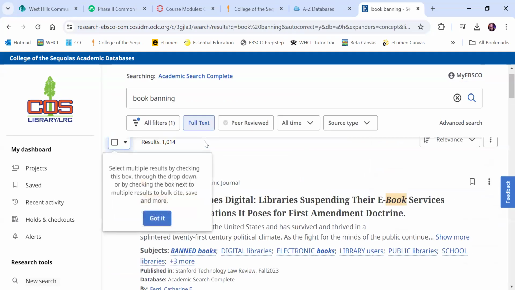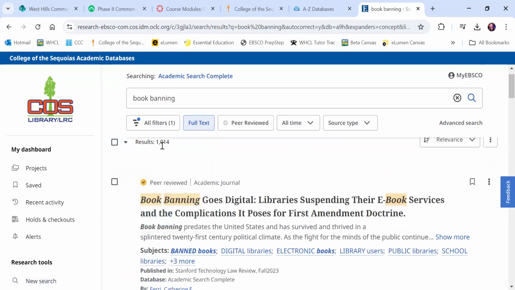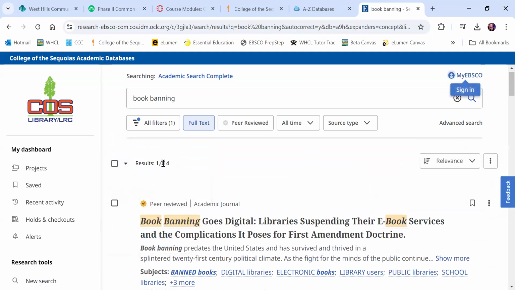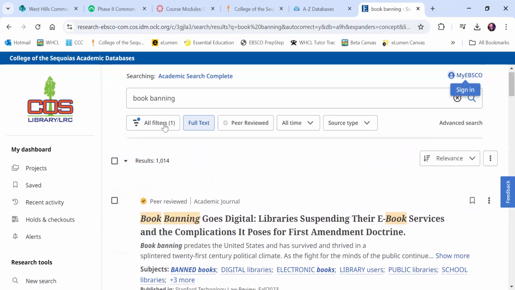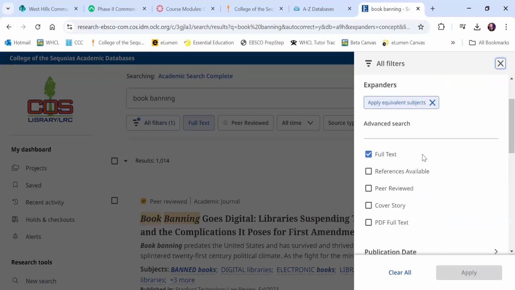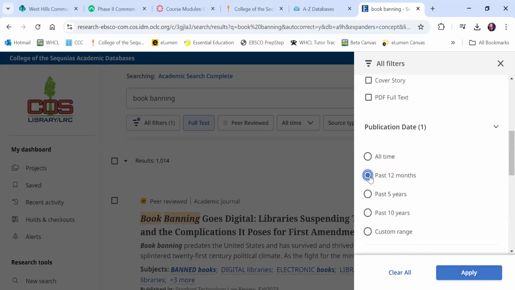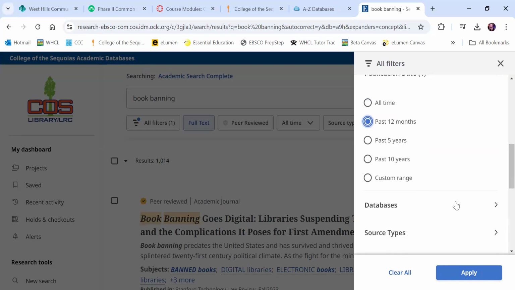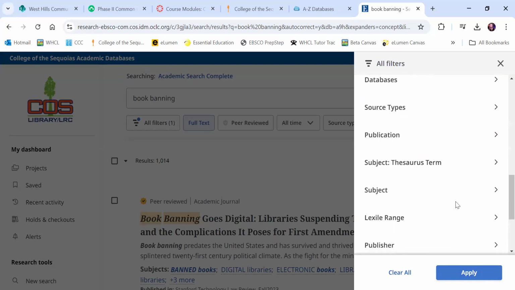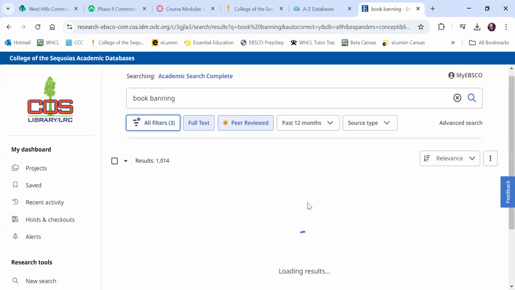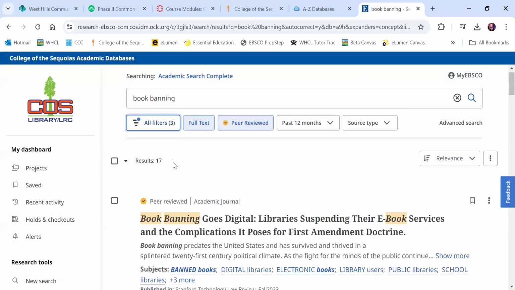And from here, it's gonna bring all of my results up. I have 1,000 different results here. Well, that's way too many, so I'm gonna use my filters here. I'm going to come down and hit a few of these filters. I'm going to use peer reviewed. Peer reviewed is the highest form of information that we can get. I'm also going to come down and let's just do the last year. And then I think that'll narrow us down a good bit. Let's see. Yeah, down to 17.